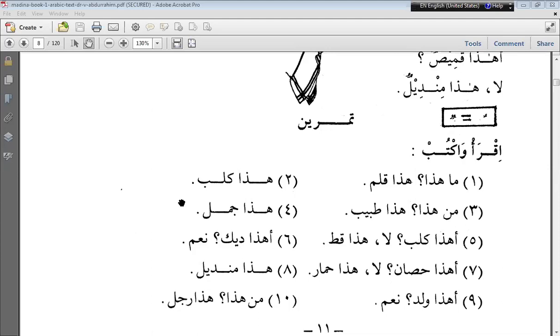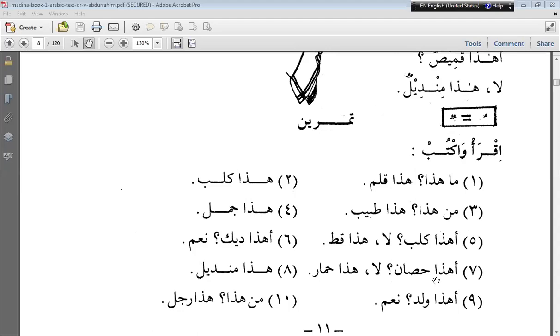Next, Akmal, will you try the next sentence? Haza Hasan. La haza Himar. Your pronunciation of Hassan is not right, it is Hisanun.